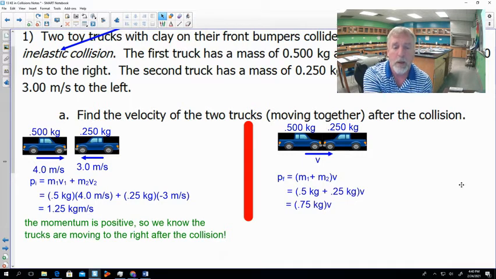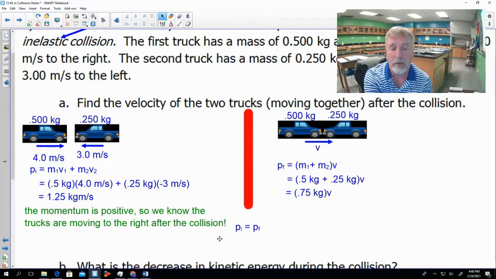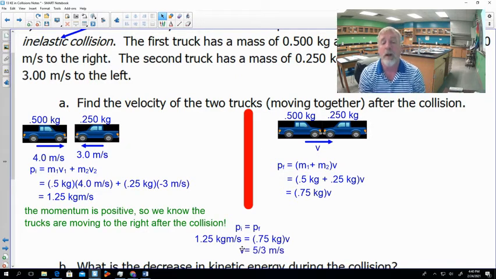Now, we don't know our velocity yet, so we're just going to leave it as a variable, 0.75 kilograms times v. Now, we know that the conservation of momentum tells us that p initial has to equal p final. Let's set these two equations equal to each other: 1.25 kilogram meters per second for our initial momentum, 0.75 kilograms times v for our final momentum. Let's divide both sides, and we see that our v is 5/3 meters per second. I left this as a fraction because we're going to be doing a calculation next, and if we do some rounding, we're going to get rounding errors. So I've tried to leave it as precise as possible here.